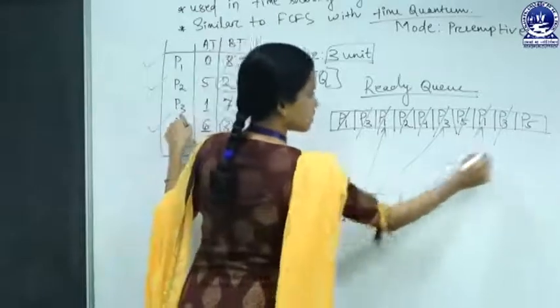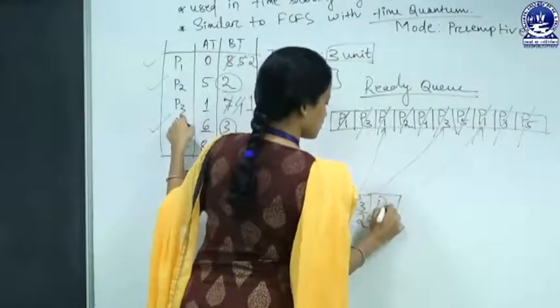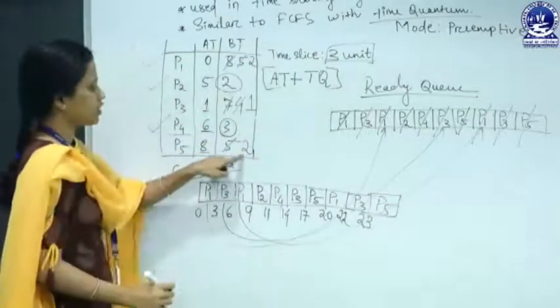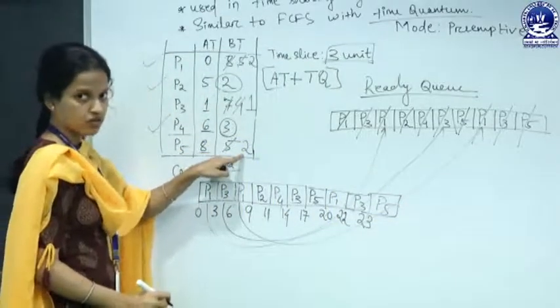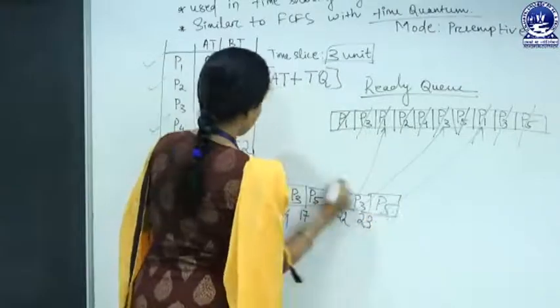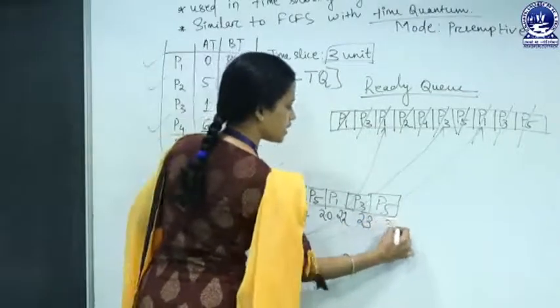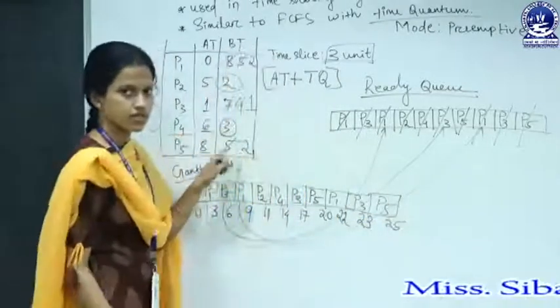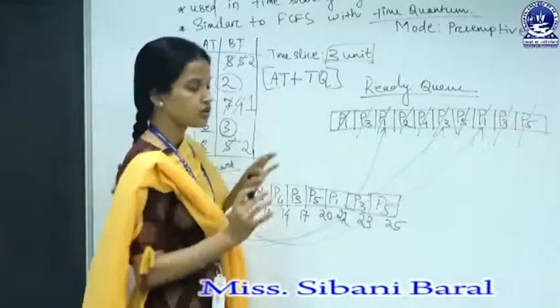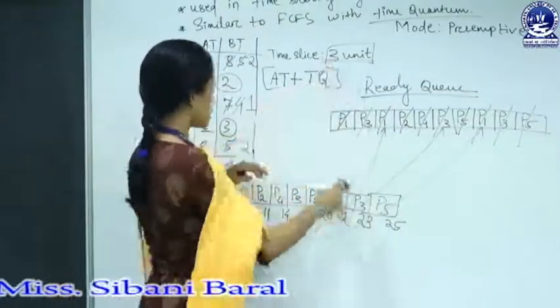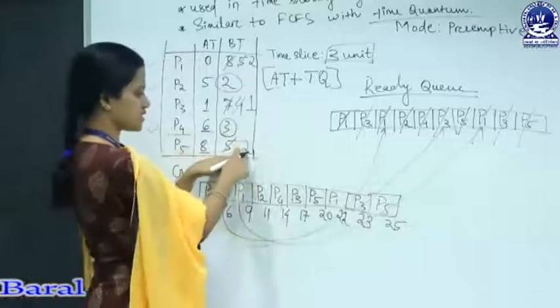And last one, P5. P5 needs 2 millisecond. Okay. That is 24 and 25. Here there is no need to apply the time quantum because the burst time is already 2 millisecond.